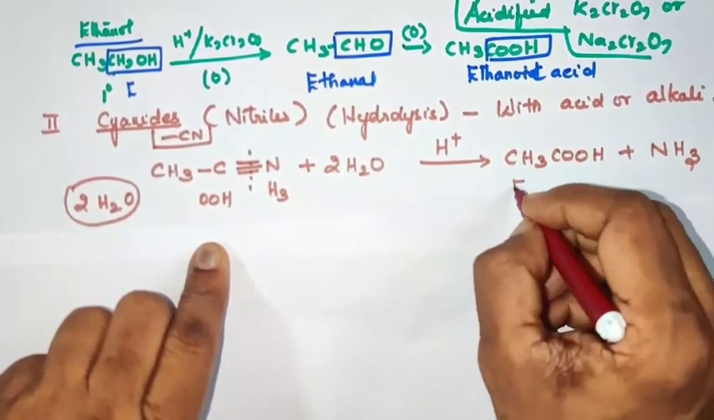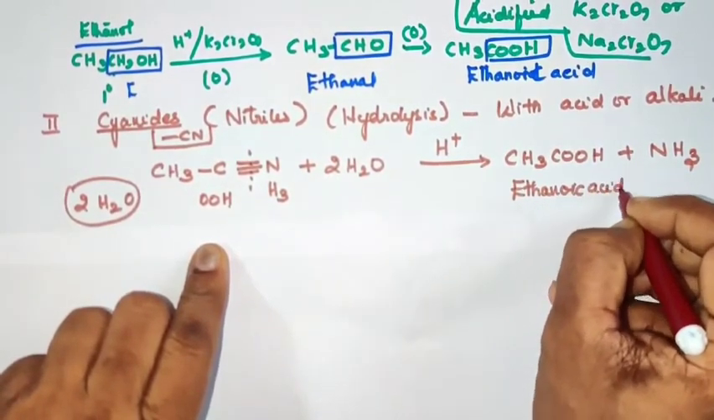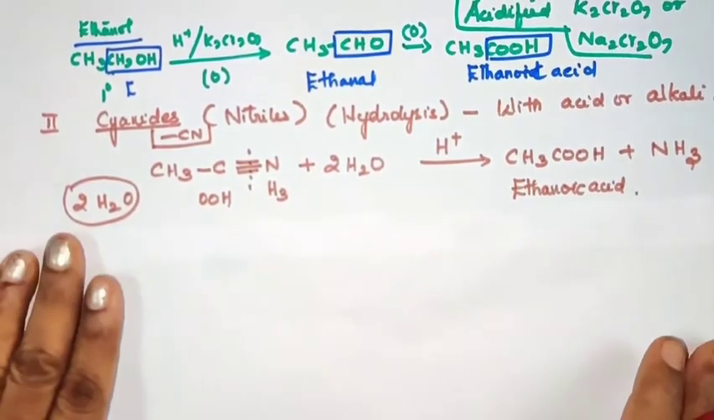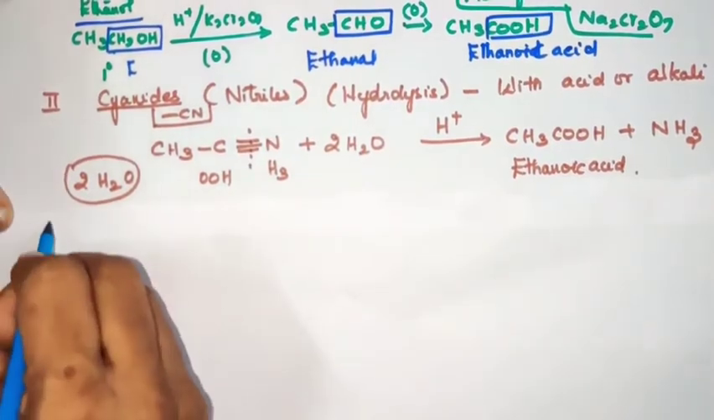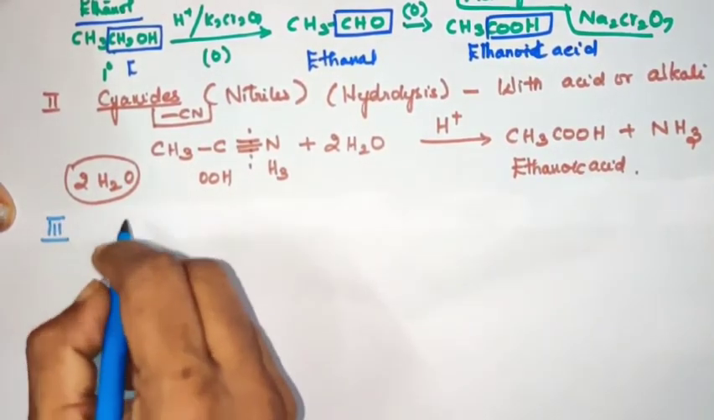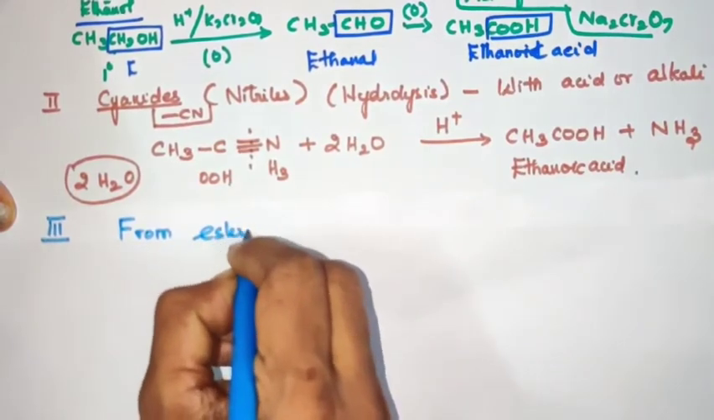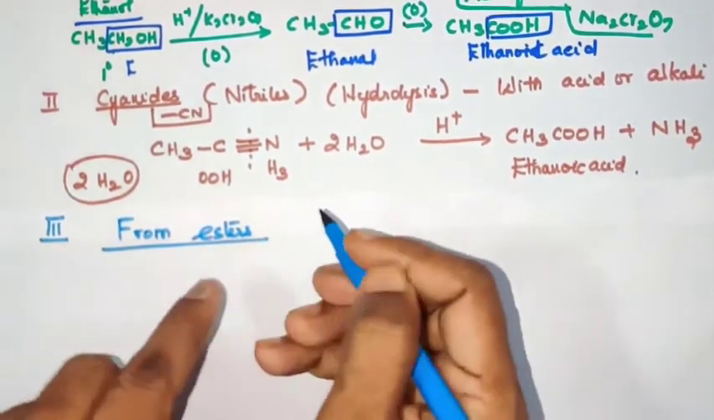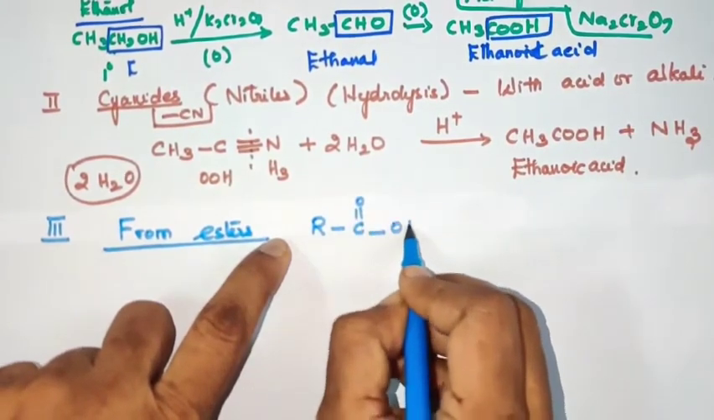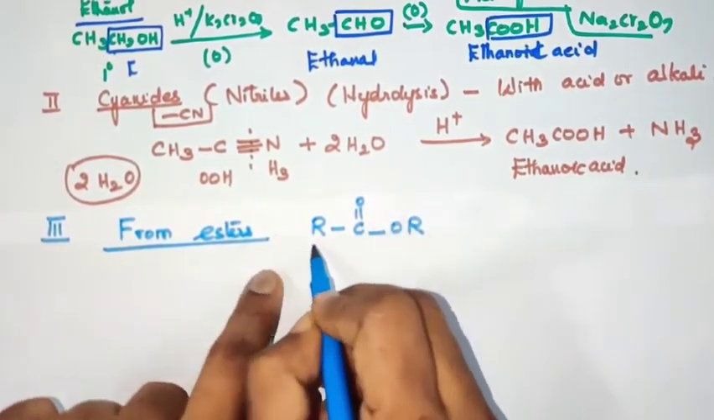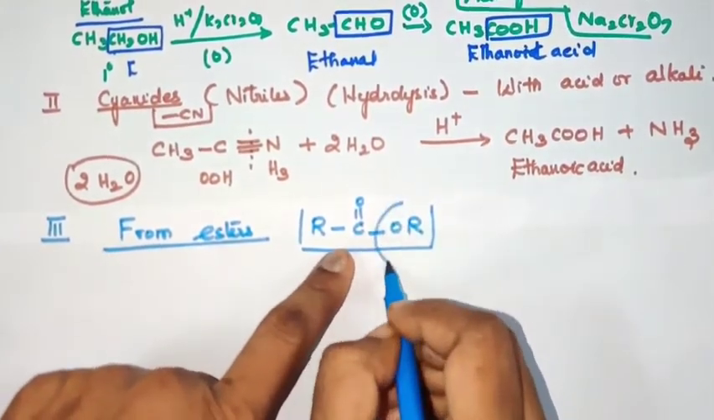Acetic acid, also called ethanoic acid, can be prepared from nitriles or cyanides simply by hydrolysis in the presence of an acid or alkali. So that is the best method actually. And the third method is from esters. We know about esters. Esters have the general formula RC double bond O OR, yes, RCOOR is nothing but an ester.